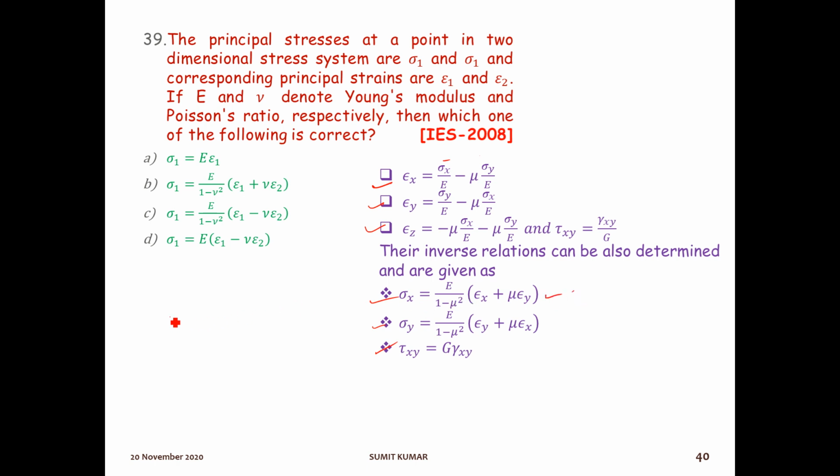So sigma 1 is equal to what? E by 1 minus nu square into epsilon x plus nu into epsilon y. This is the formula. So here see which one is right? E by 1 minus nu square. So option number B will be the right answer. Remember this formula. Just always remember this formula.